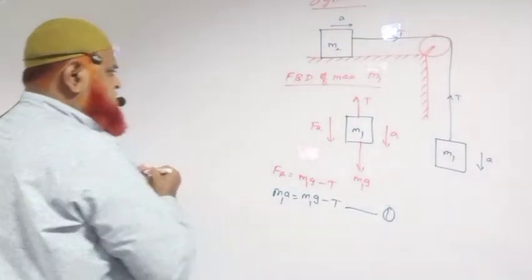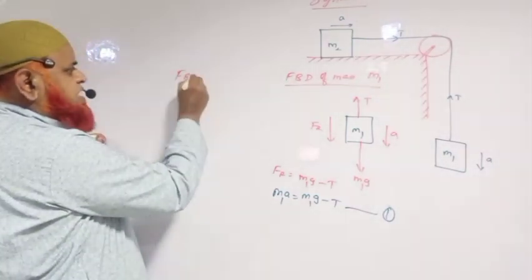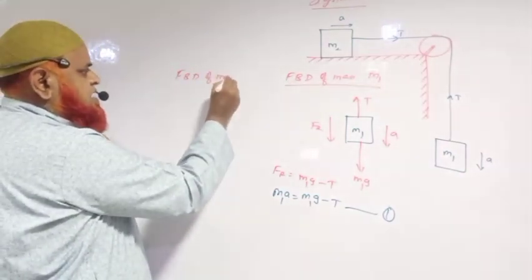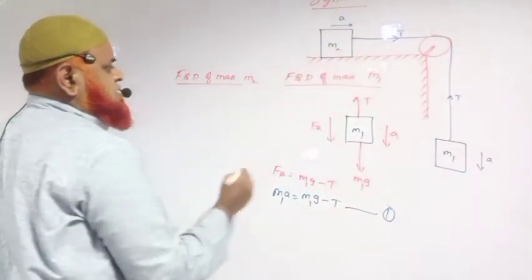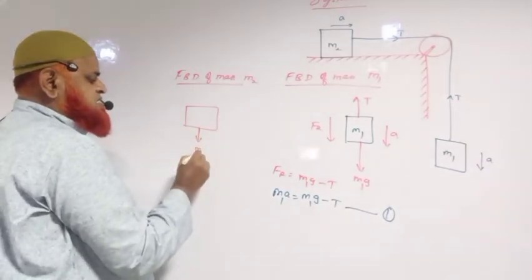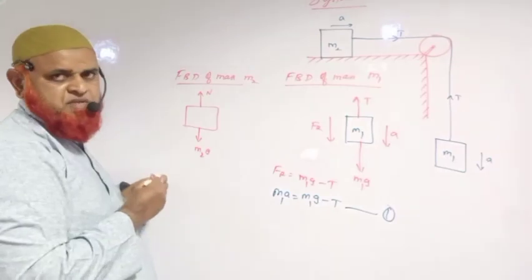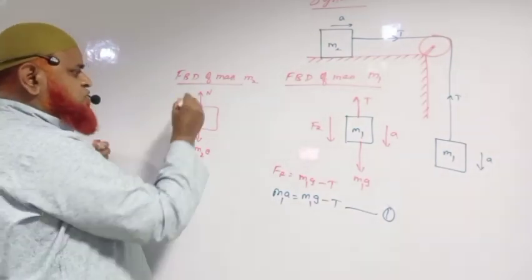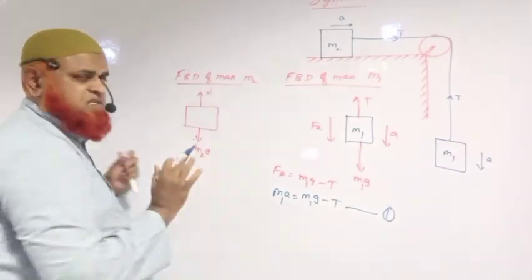Okay. So we shall go for the next free body diagram. If you go for the free body diagram of mass M2, this block, how many forces are acting here on this block? It is clear that M2G is acting downwards, normal reaction is acting upwards. But these two forces are not going to move the body upwards and downwards, is it?